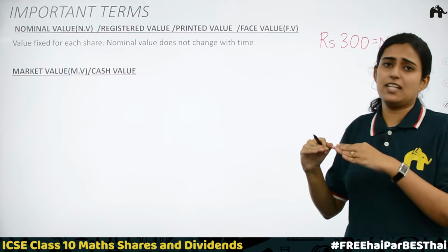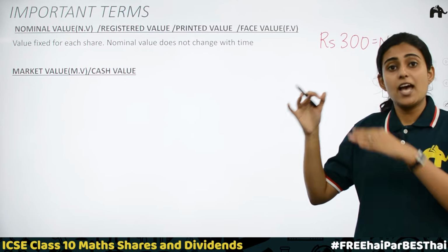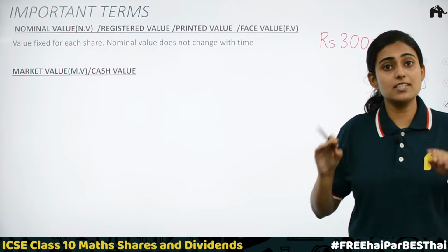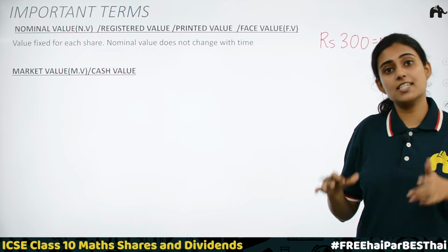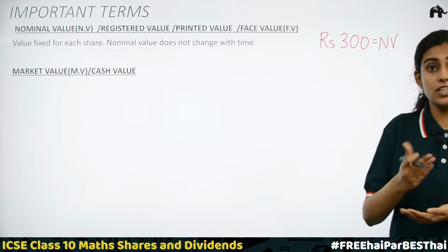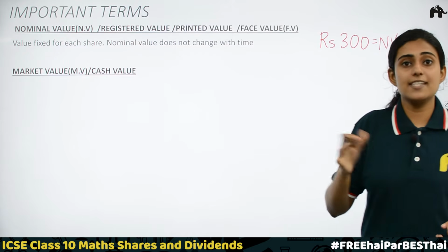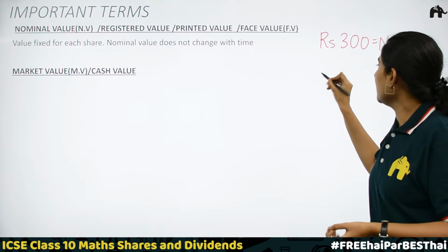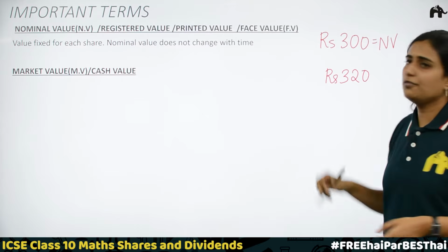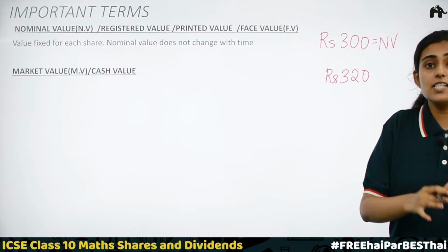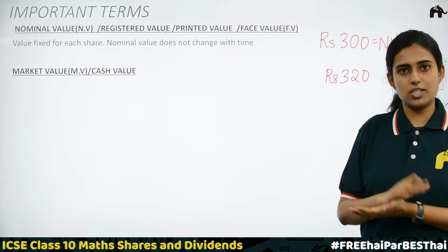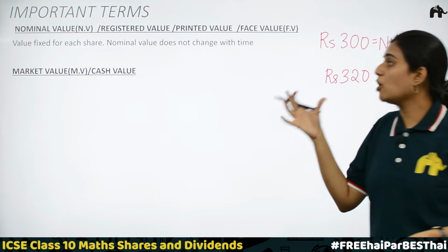Now, if the company, that is our tuition center, is performing well, at this present instant, what is the value? That is called the market value. At this instant of time, the value of the share is the market value. Market value is fixed by the shareholders depending on the performance of the tuition center. Let's say his tuition center is running at a profit. Okay. In that case, shareholders will fix, say, rupees 320 for the shares. Now, the shareholders can resell these shares to other people, and then that people becomes the shareholder. Okay. This is the idea about market value.